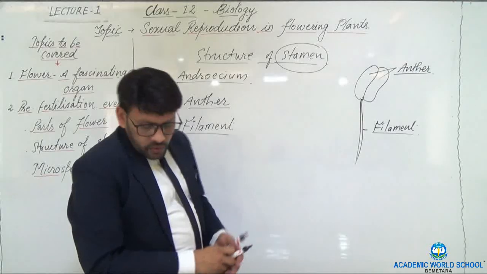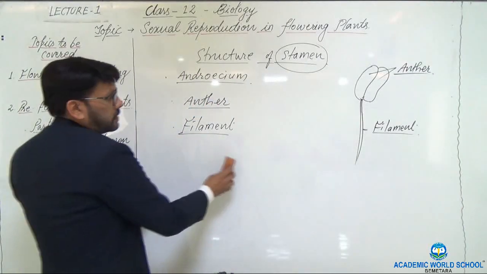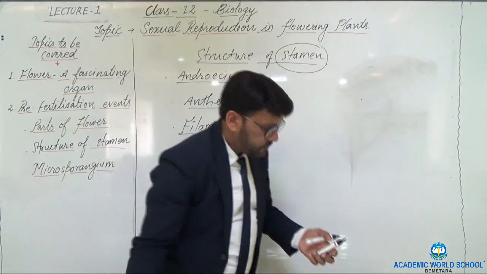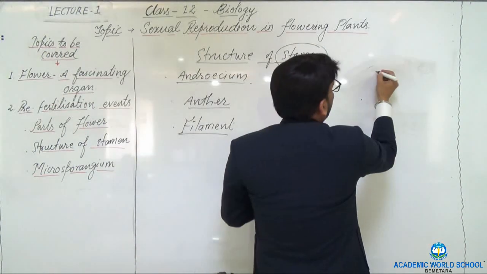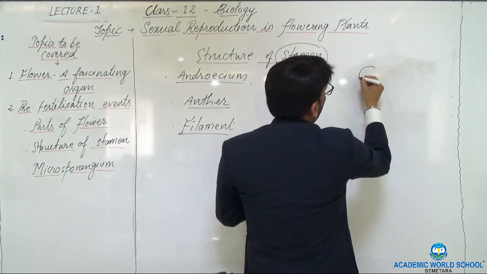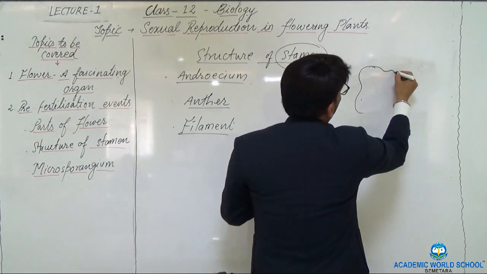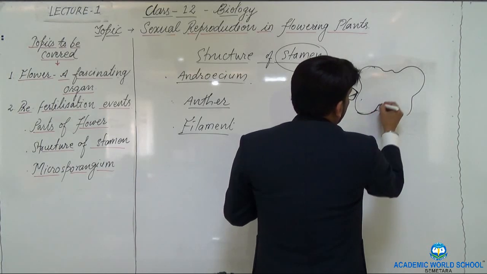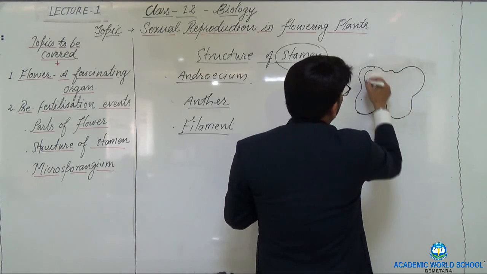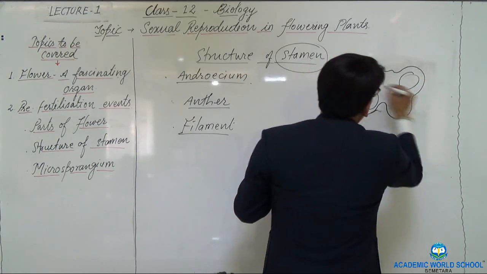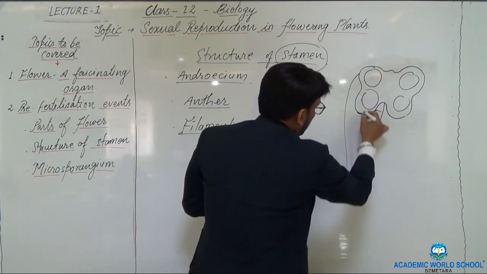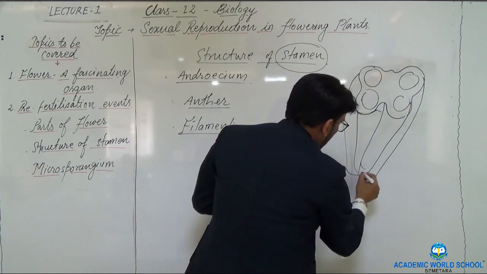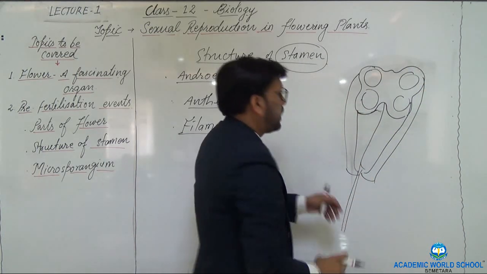Now I will tell you the structure of the anther. As I told, the anther has a bilobed structure. When I say bilobed structure, it means it has 2 lobes. You can see here the 3D view of the anther.